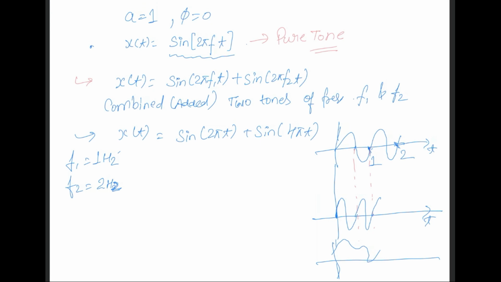The point I am trying to convey here is that you have heard how a single tone sounds, and how the addition of two single tone sounds.